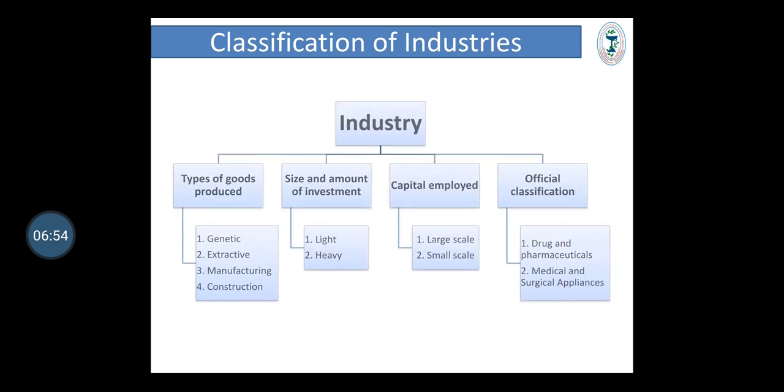Now the most important part, that is classification of industries. Industries are classified on four bases. First basis, that is types of goods produced.